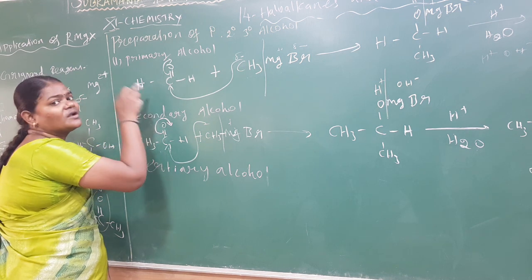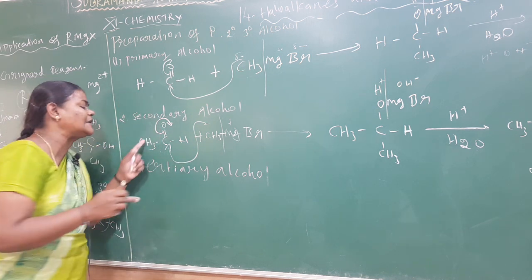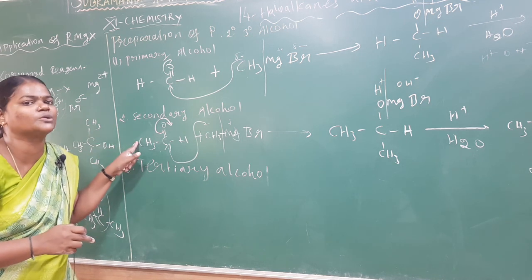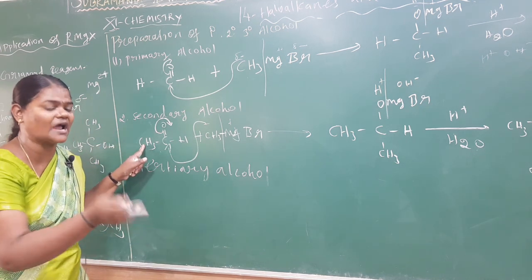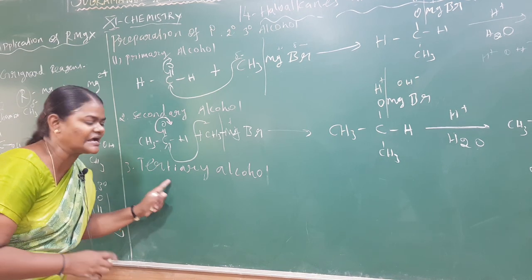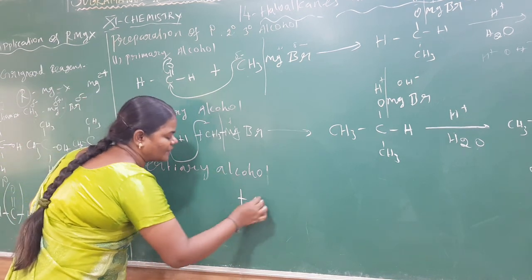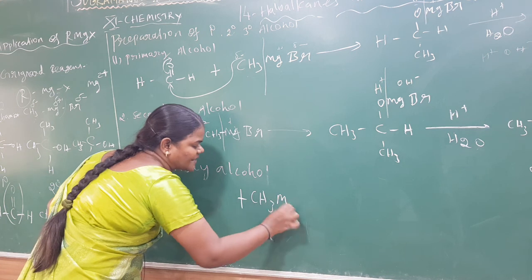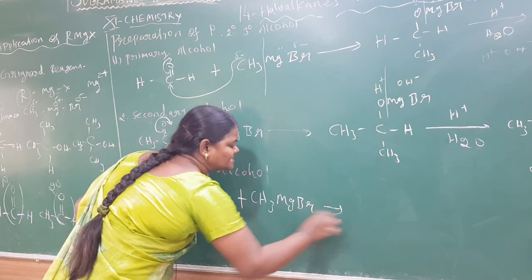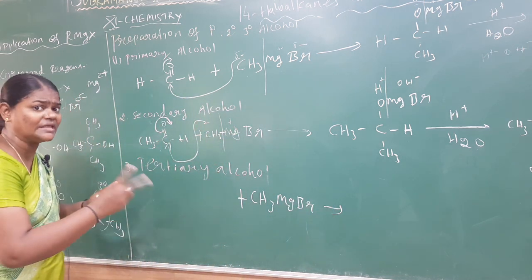So what am I taking? Formaldehyde. But here we already need a methyl group, so what do we take? We take acetaldehyde for secondary alcohol. But if we want to prepare a tertiary alcohol, we take the Grignard reagent that reacts with the 2-methyl group substituent.